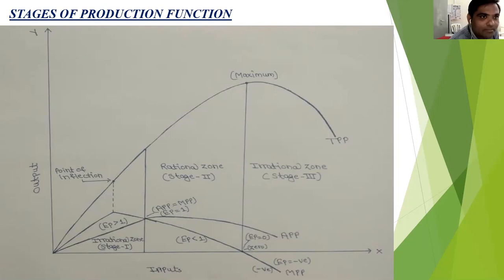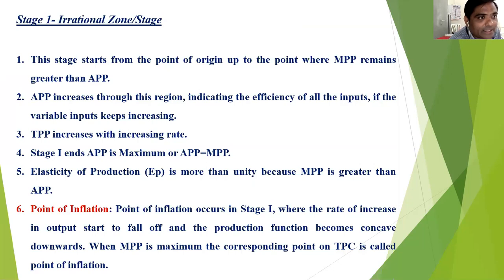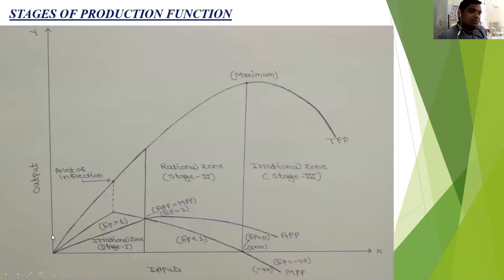Okay, let's take these zones one by one. Stage 1 is called the irrational zone or irrational stage. This stage starts from the point of origin up to the point where MPP remains greater than APP. So in the first stage, MPP is greater than APP.